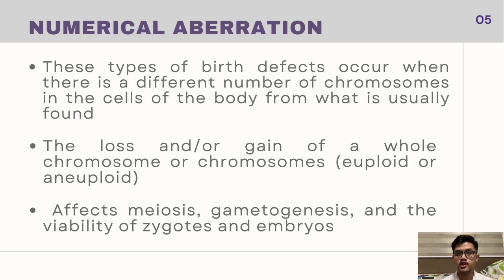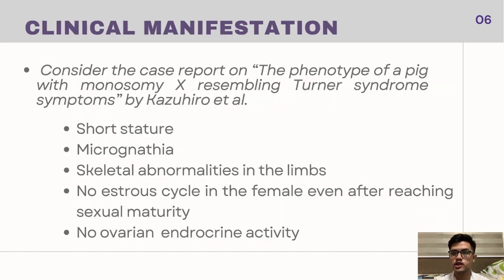As I have said earlier, when fertilization occurs and the gametes have an abnormal amount of chromosomes, it could result in zygotes or embryos not reaching full term.